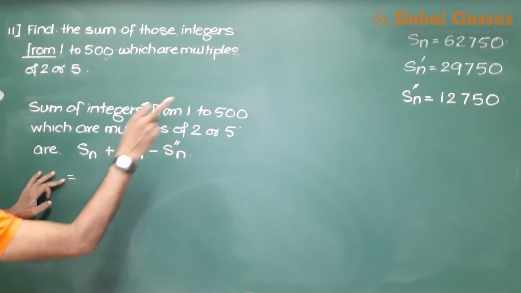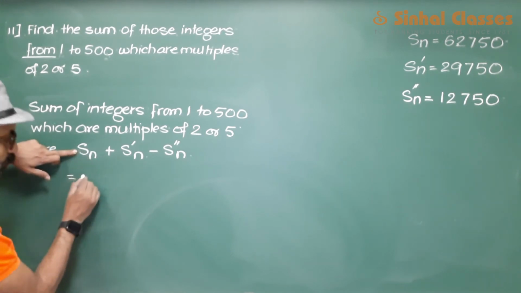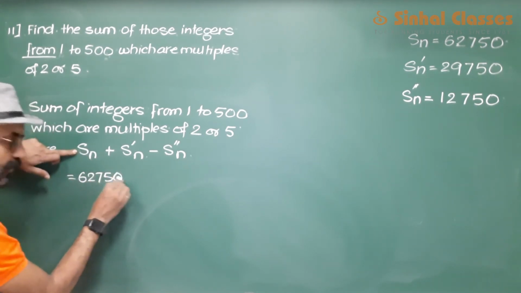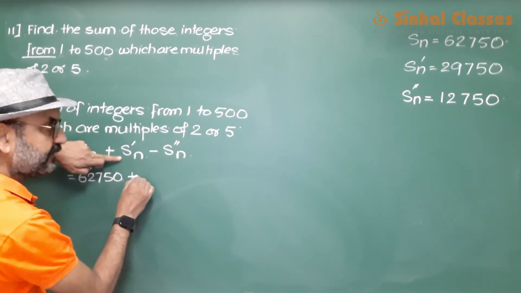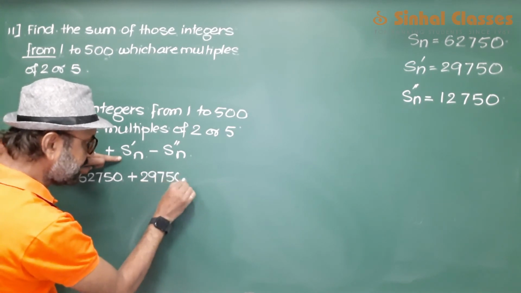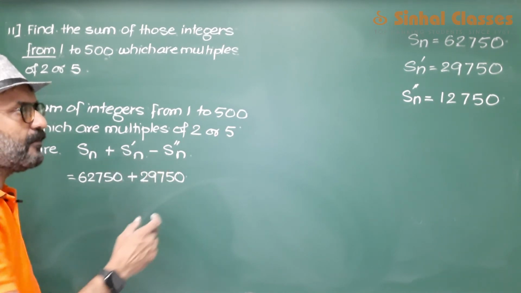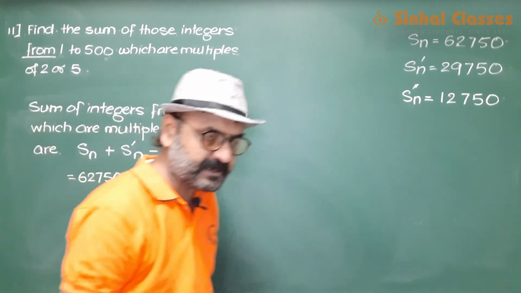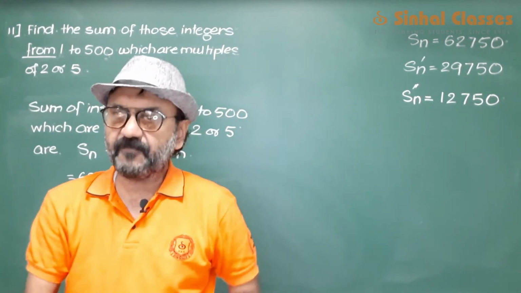First we'll write down the sum of the multiples of 2, 62750. Then we write down the multiples of 5, 29750, and from this we subtract those common multiples which appear in both lists, in the list of 2 as well as in the list of 5.